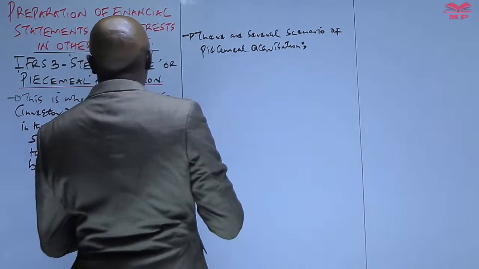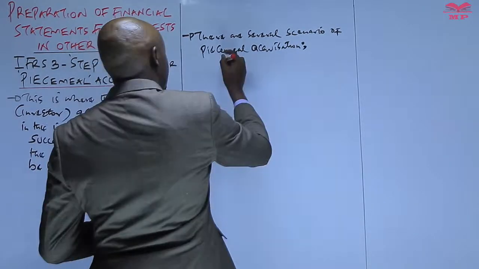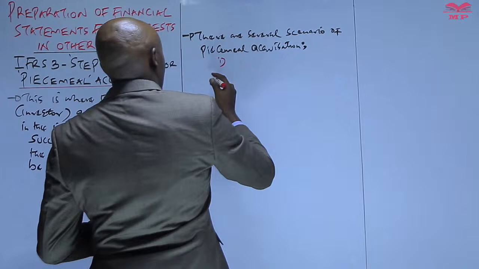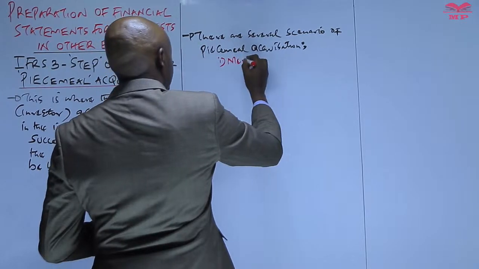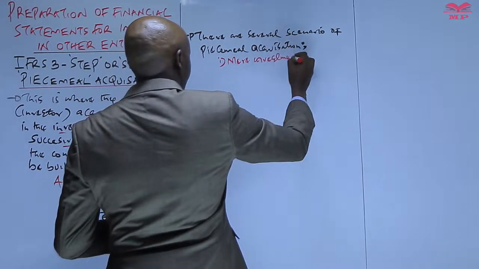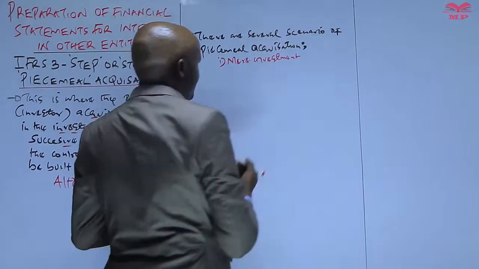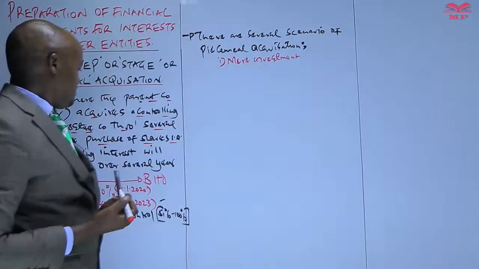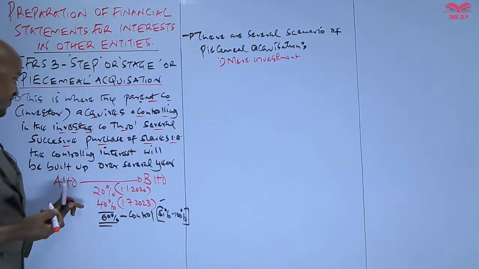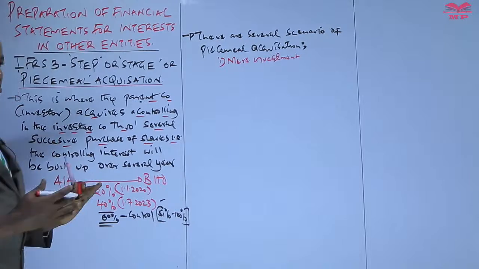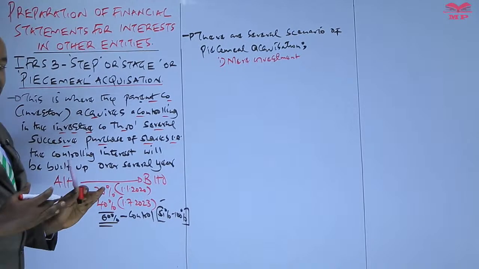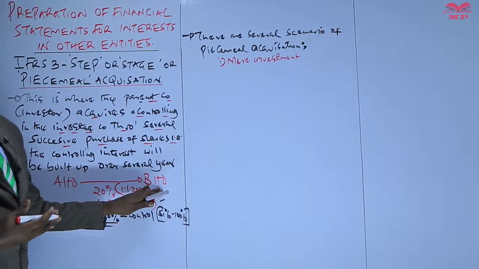So number one, we have a mere investment. When we talk about a mere investment, this is whereby the investor company has acquired shares which are less than 20% of the shares issued by the investee company. So that is a mere investment.